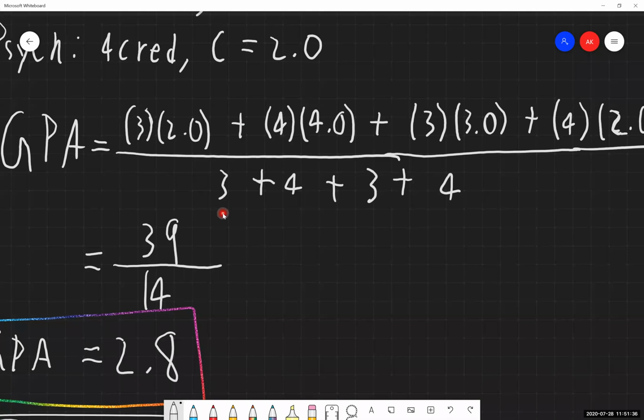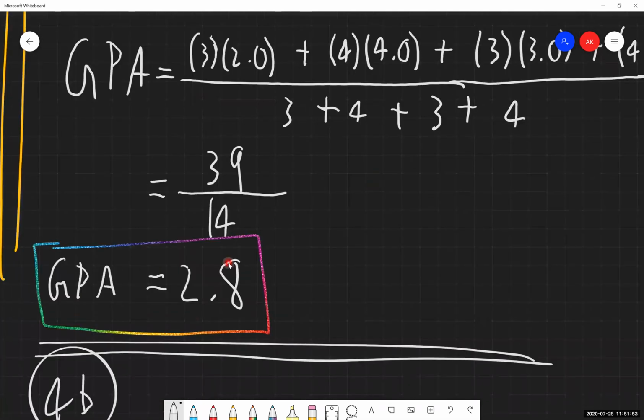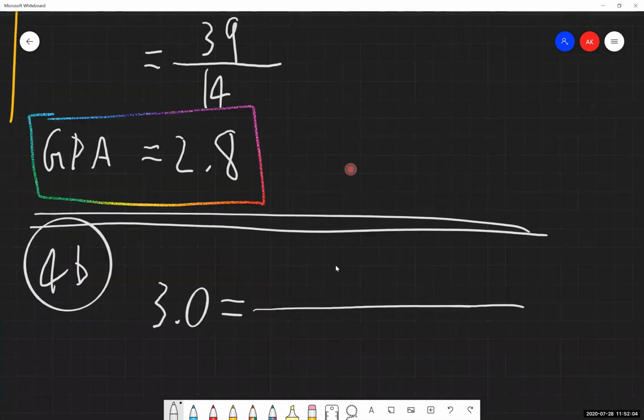You could then list down below the credits that he earned as 3 plus 4 plus 3 plus 4, and so on. Or we can save ourselves some time and determine, well, I already know what all of this information culminates to. We know he has a GPA of 2.8 with 14 credit hours. So I can plug that in at the very top of my fraction right up here.